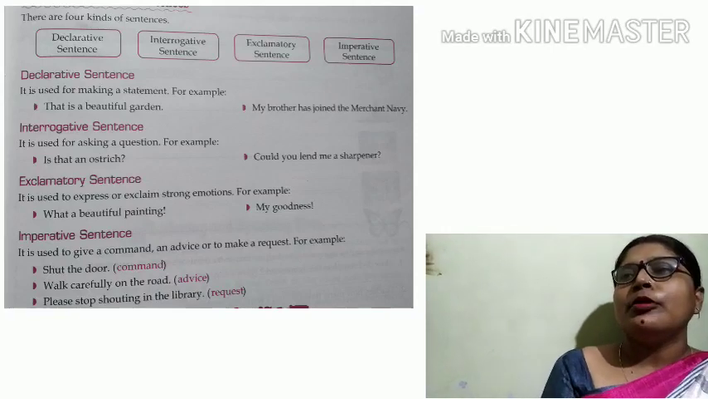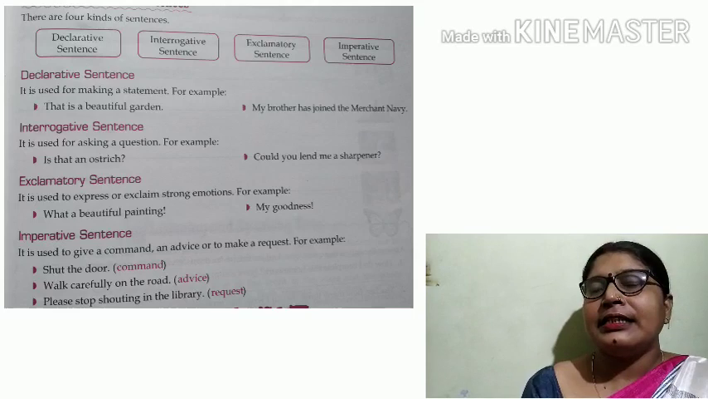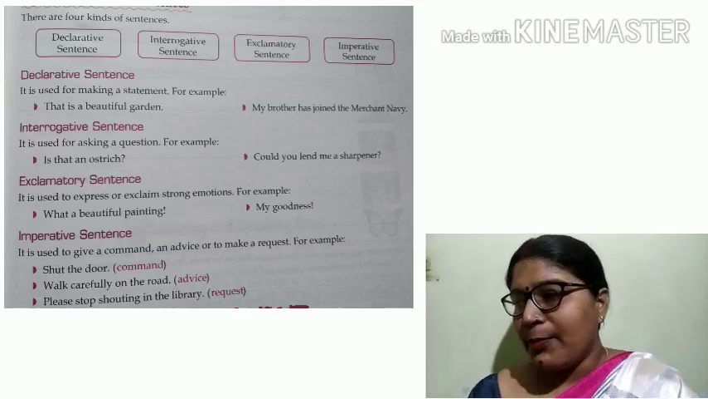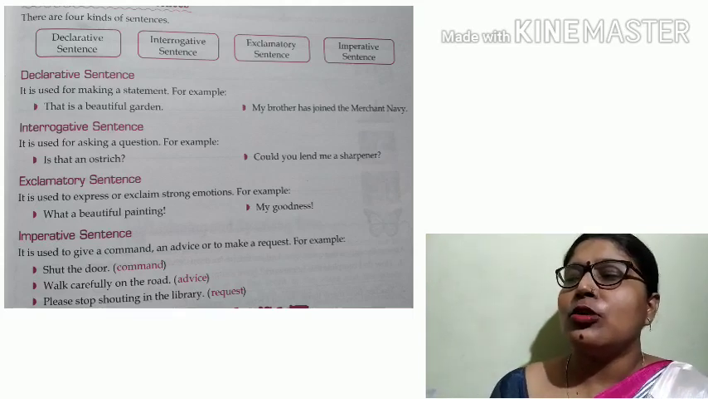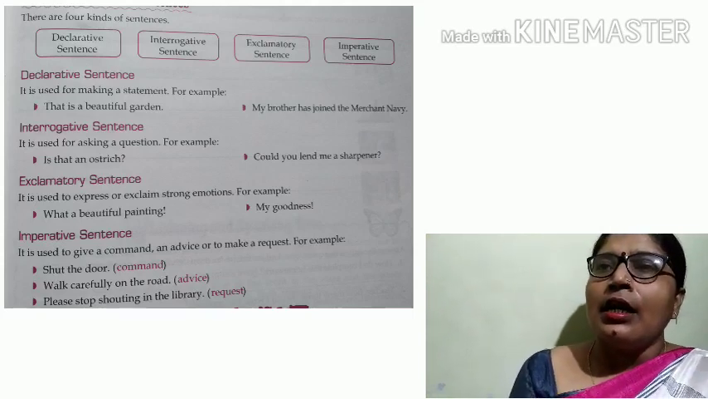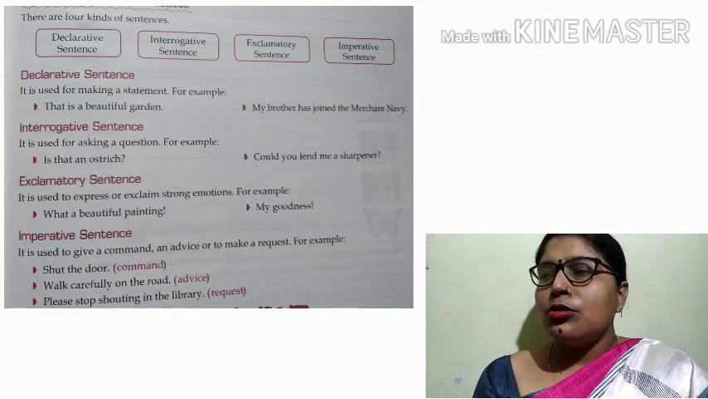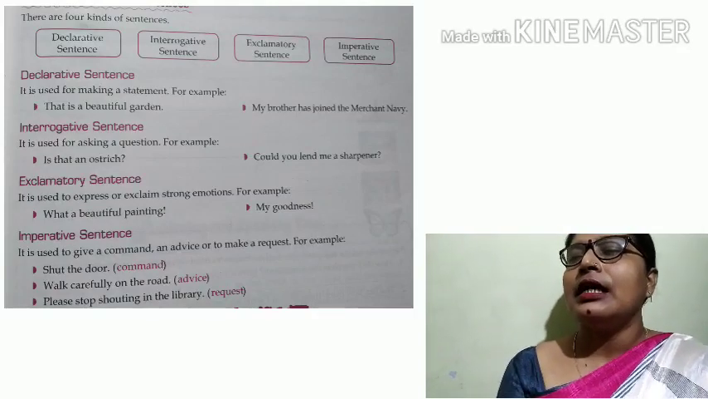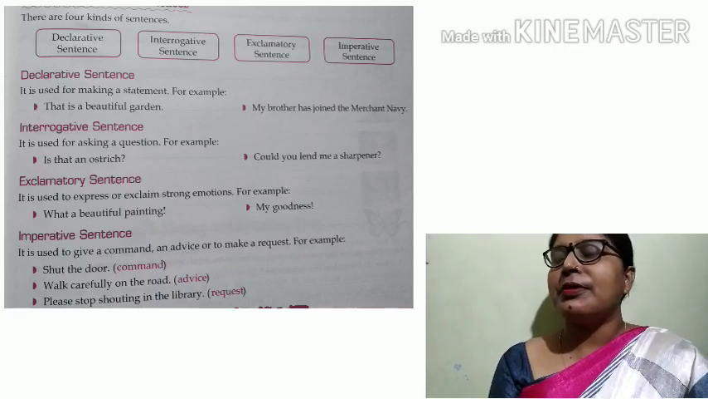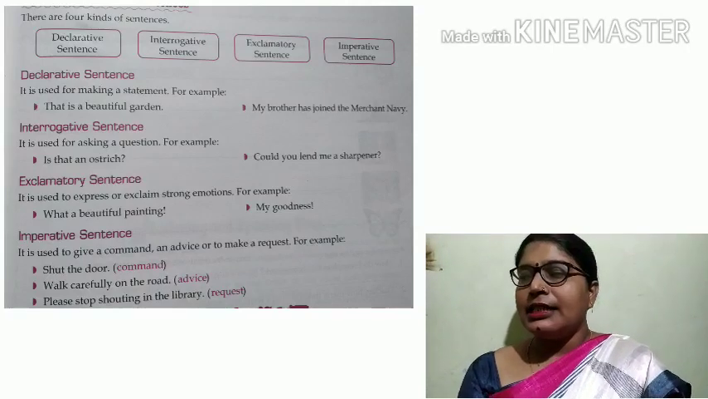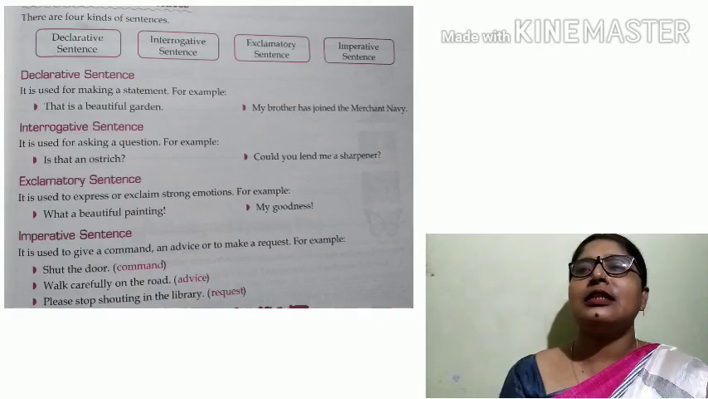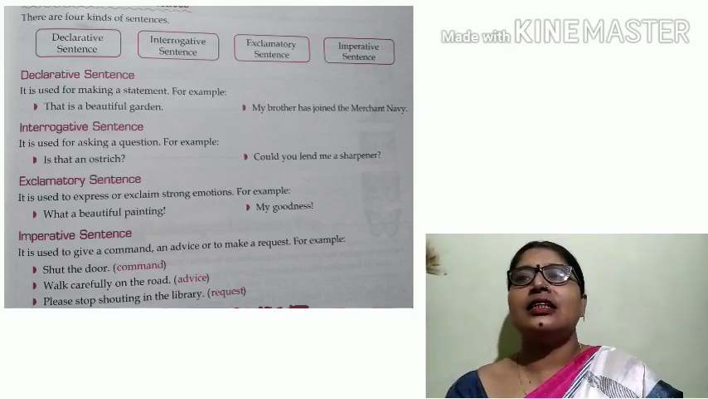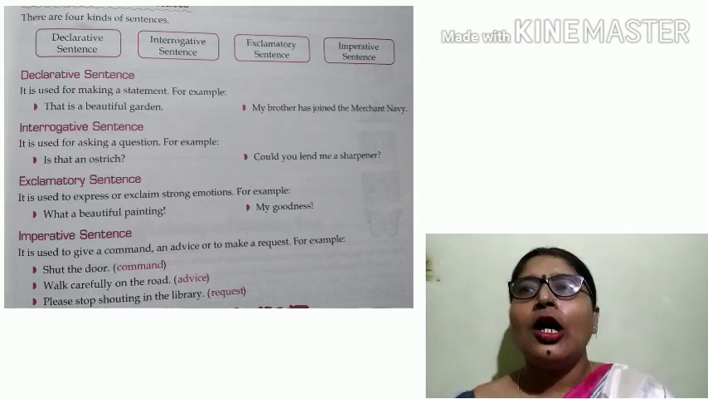When we use requesting sentence, then we add please or kindly. Please help me. This sentence shows request. Imperative sentence structure is verb plus object. Generally the structure of a sentence is subject plus verb plus object. But in imperative sentence the structure is verb plus object.